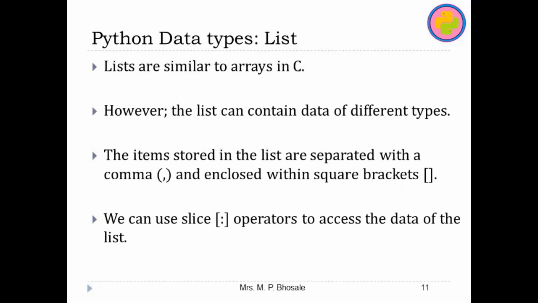So in Python, this is a very important data structure.